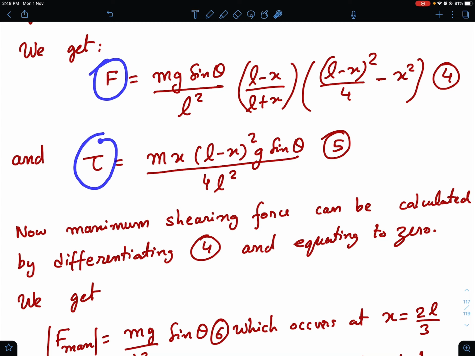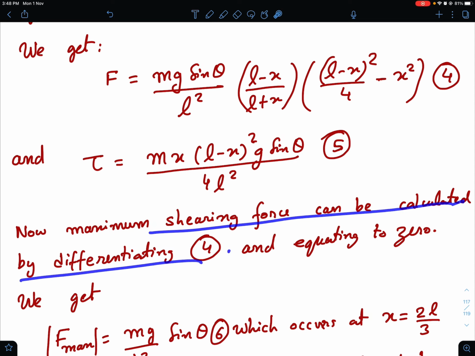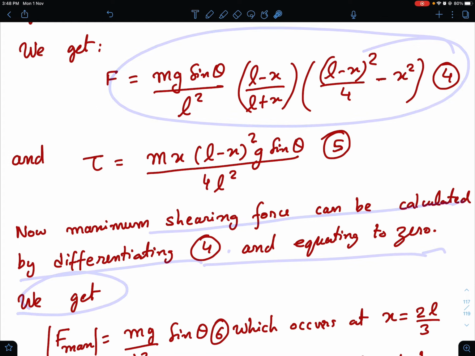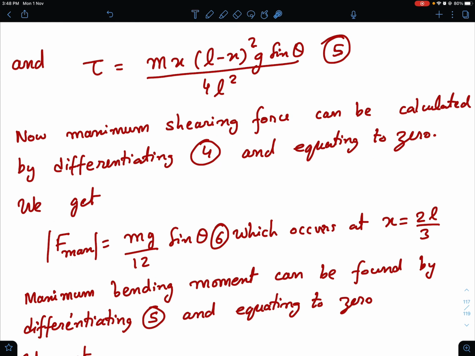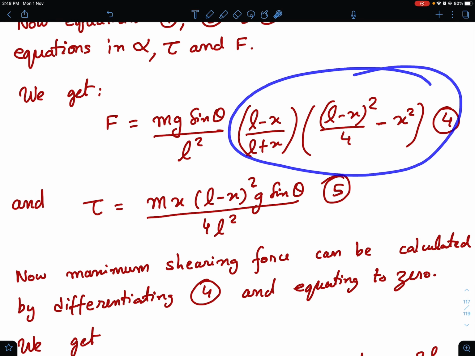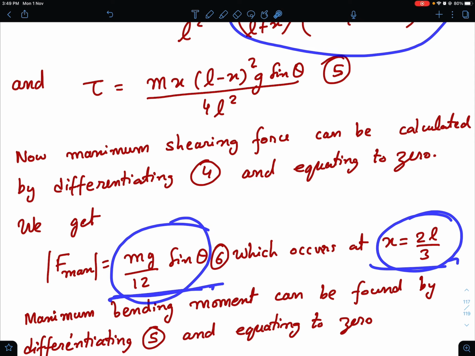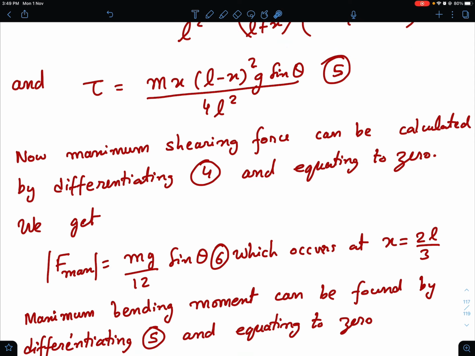Okay, so now I want to find out where this thing is maximum and where this thing is maximum, and which one of them is going to govern the breaking of the chimney. Now maximum shearing force can be calculated by differentiating equation 4 and equating it to 0. If you do that, you get the value of x equal to 2L by 3, and the maximum magnitude of shear stress comes out to be mg by 12 sine theta.